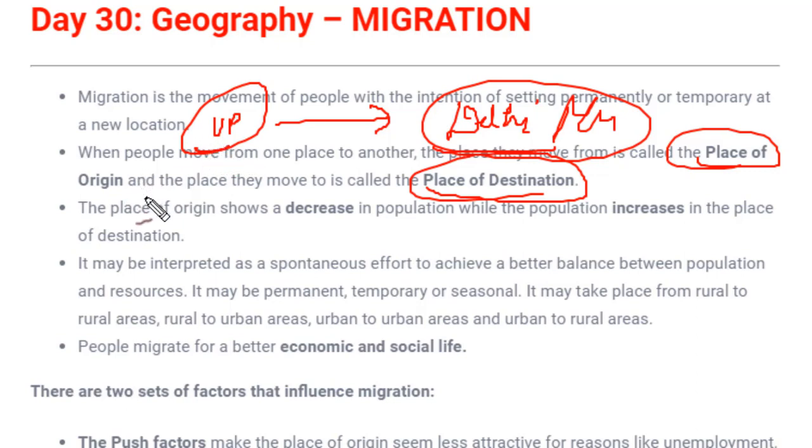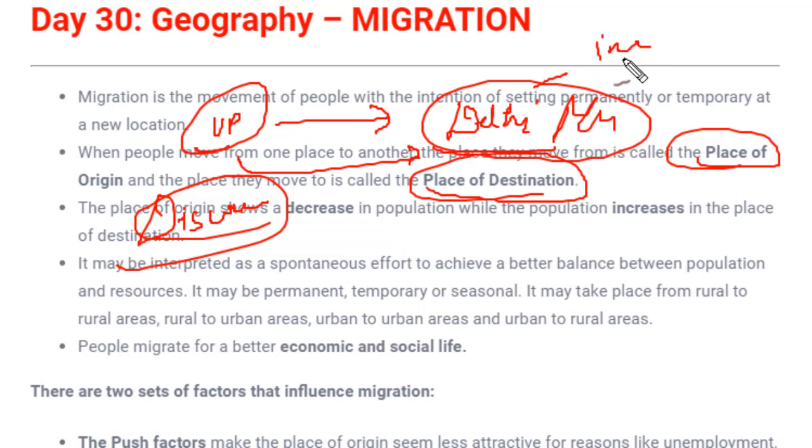Okay, and what are the other factors of migration? These are very common factors. If you think, you will know by yourself how significant these factors are. So the other factor is population increase and decrease. If someone is going away from UP to other cities, the population in UP will decrease. It's very simple, because persons are reducing from this place, and the persons who are moving to other towns and cities like Delhi and Mumbai, over here there would be an increase in population. And it will obviously affect economic and social life at both places. Socially it will affect, economically it will affect. There would be lots of factors.